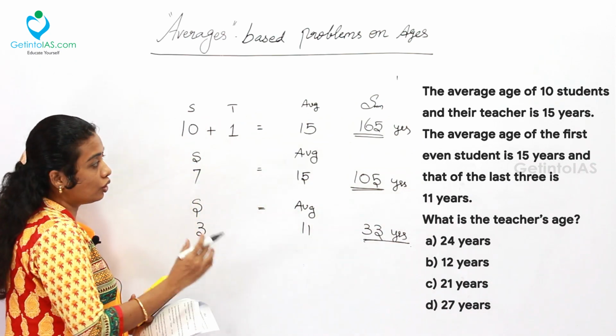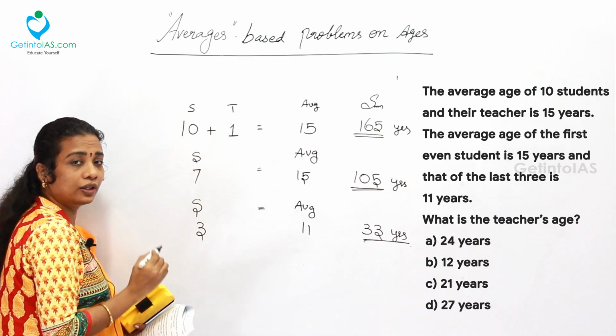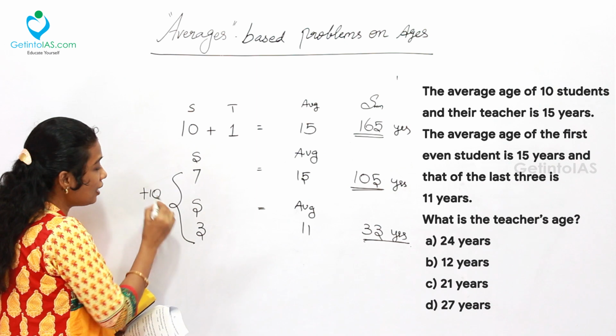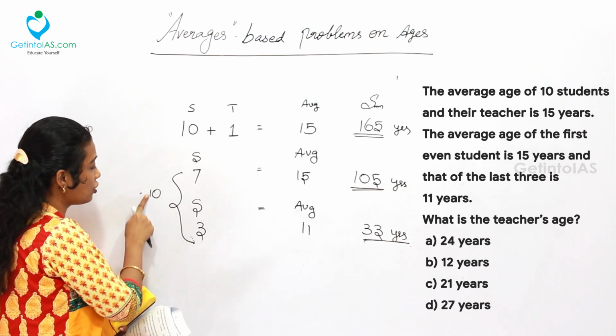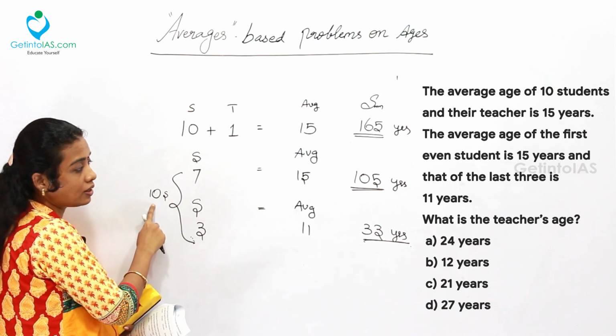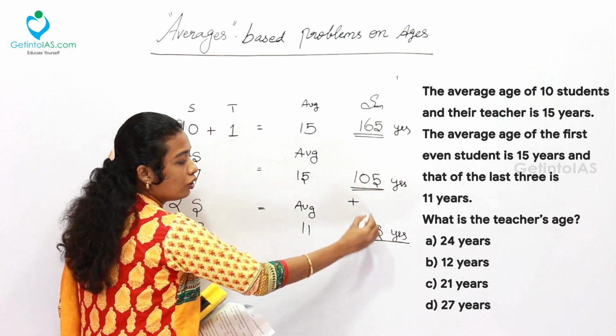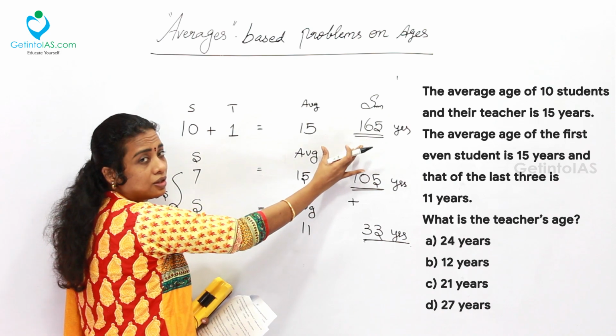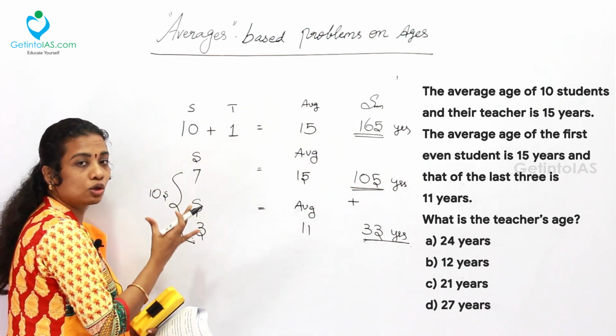That's all. Now, how to find the age of the teacher? 7 plus 3 is equal to 10 students, right? Totally 10 students, the sum of the ages is 105 plus 33. Then you can subtract it from 165 and simply get the age of the teacher.